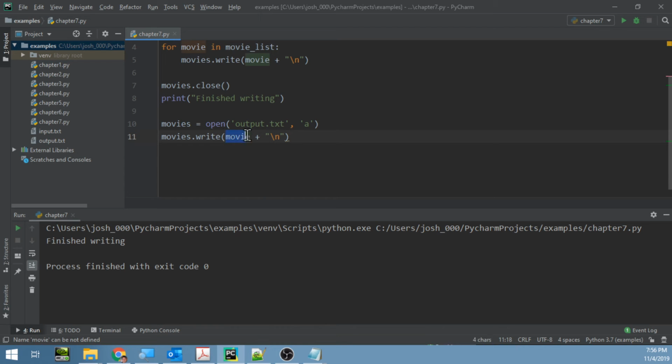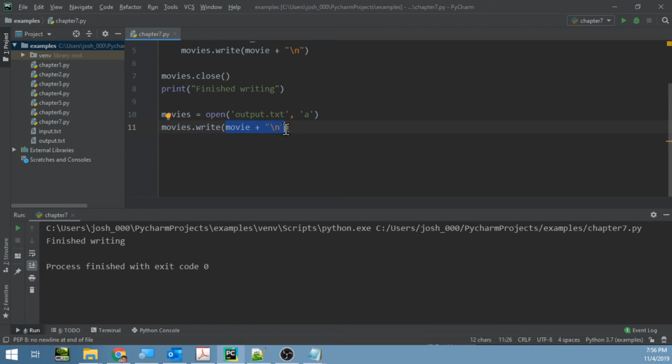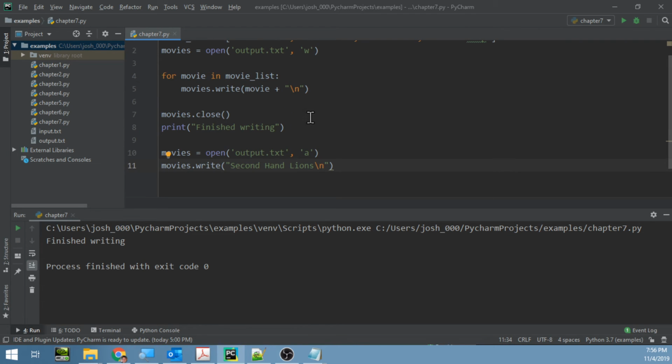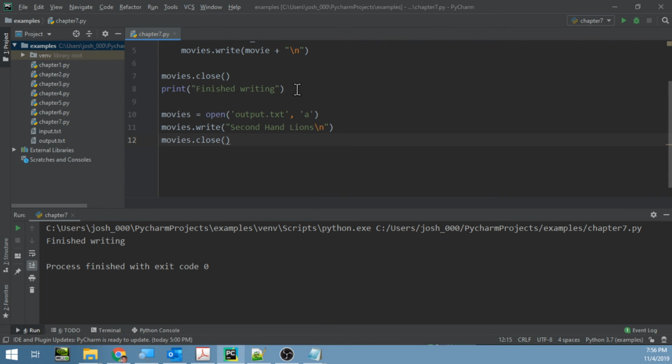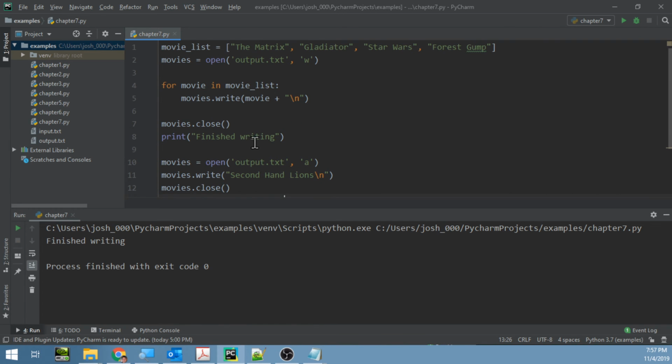So we open the file back up, we put append on it, and let's just hard code something in here. Let's put maybe a movie called Second Hand Lions in here. Let's go ahead and put the new line character in there. So we'll write that, and then we'll close it again. Right? We'll go ahead and close this, and we'll put finished writing.